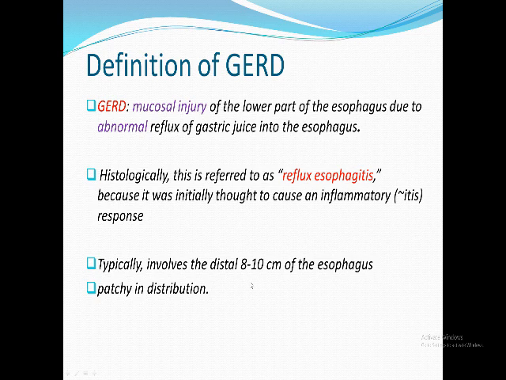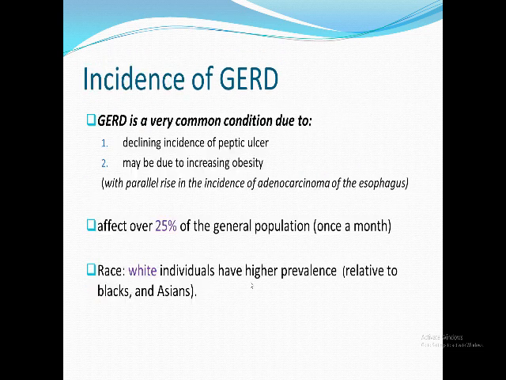This is the definition: mucosal injury of the lower esophagus due to abnormal reflux of gastric juice. What might be the incidence? Is it important to know that? I want to tell you, nowadays you consider it the most common upper GIT disease. Why is that? Because peptic ulcer incidence decreased. Why did peptic ulcer incidence decrease?